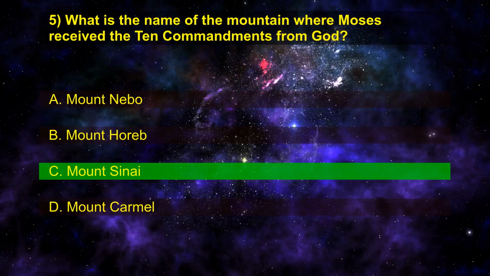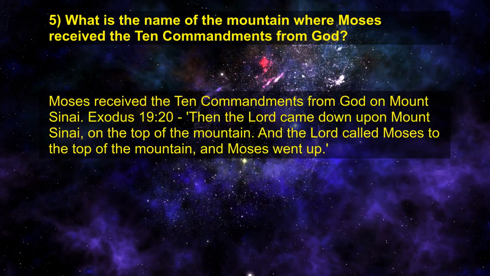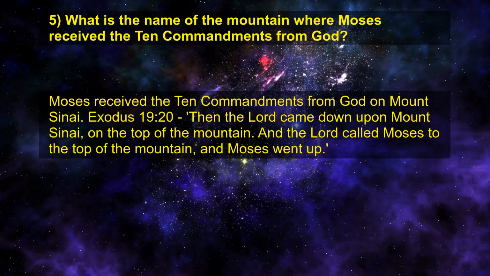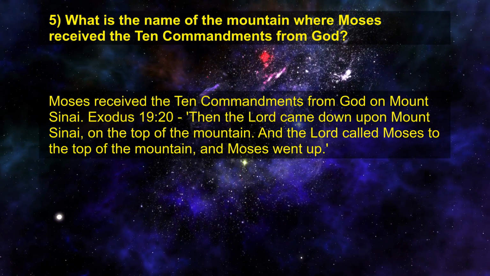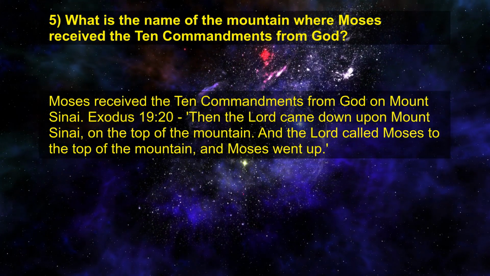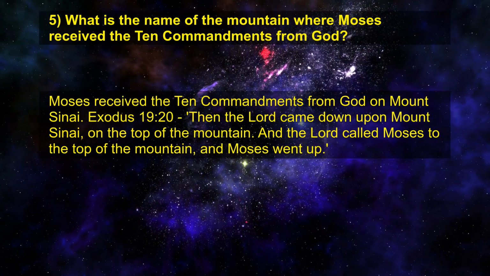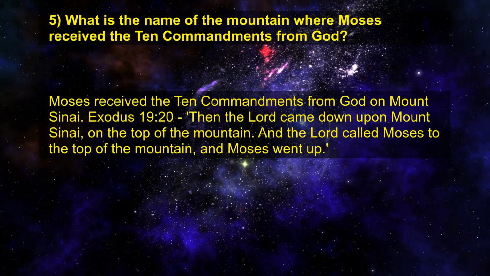Right answer is C. Mount Sinai. Moses received the 10 Commandments from God on Mount Sinai. Exodus chapter 19 verse 20. Then the Lord came down upon Mount Sinai, on the top of the mountain. And the Lord called Moses to the top of the mountain, and Moses went up.